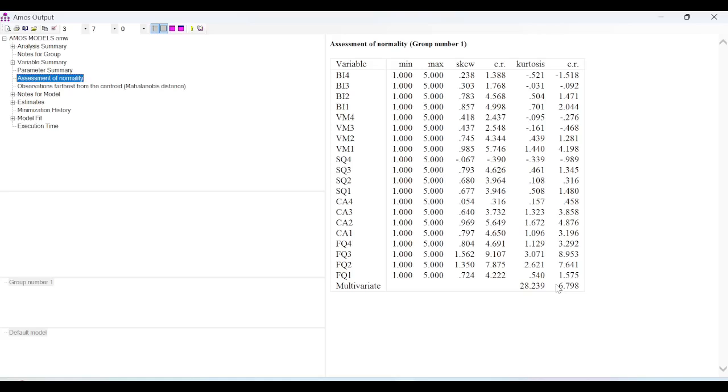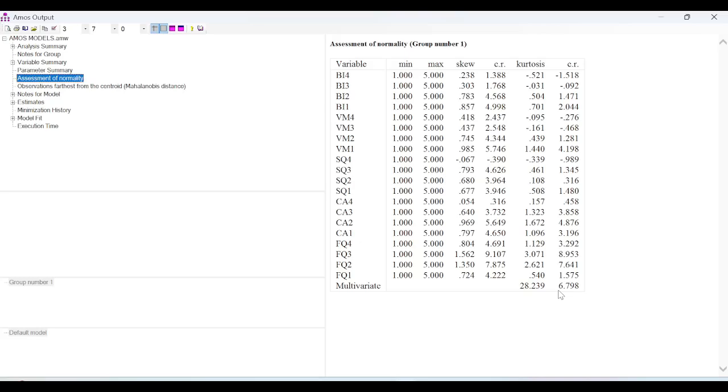Now, in case you have this value 6.798 and you feel that this value has to be below 5, then only can I justify that my data exhibits multivariate normality.